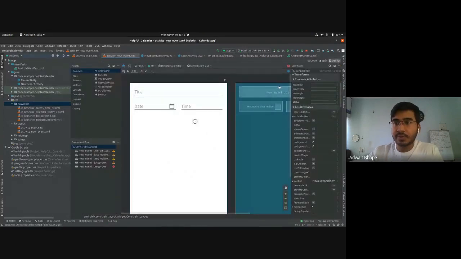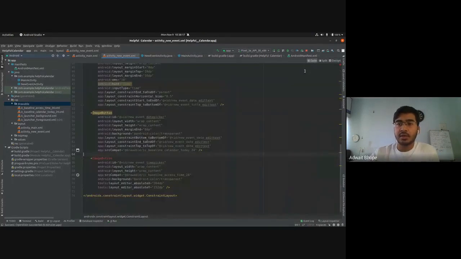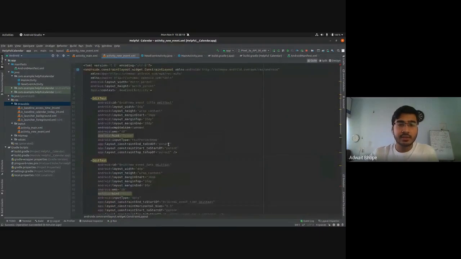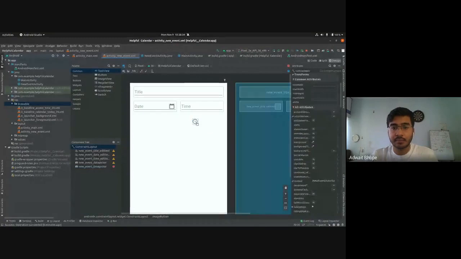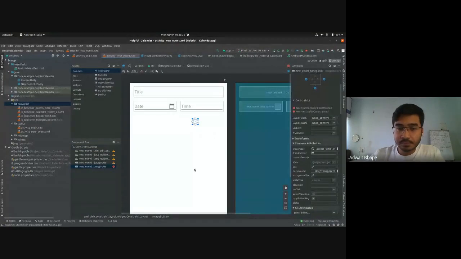Because I was facing a problem, what I did basically is I headed over to code, and this XML file is generated automatically, right? So whatever attributes you give are specified here. All I did was copy the Android background attribute from our date picker and paste it for our image button, I mean the time picker. So it got applied, and it has a transparent background now.